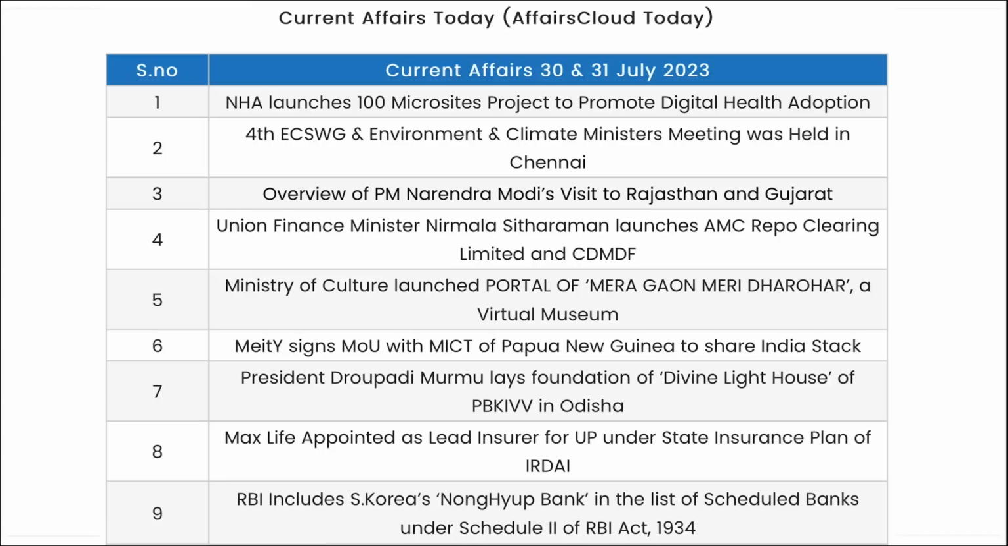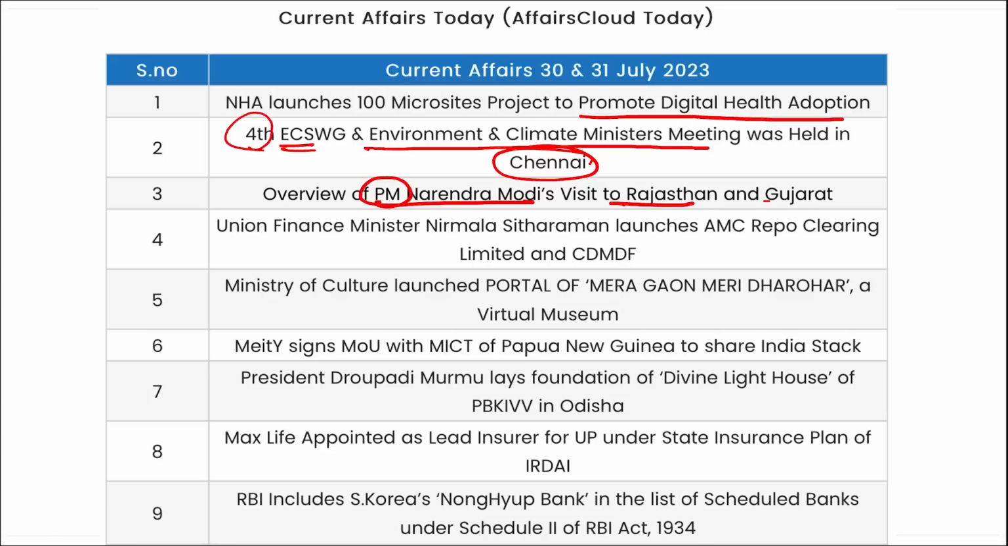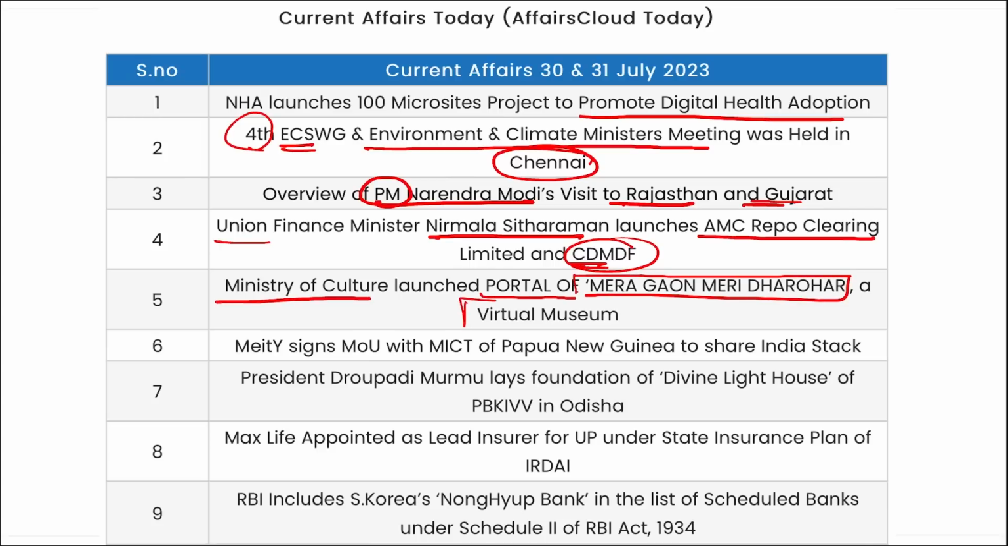Now let's go for a quick revision. NHA has launched the 100 microsite project to promote digital health adoption. Then the fourth edition of the ECSWG and Environment and Climate Ministers meet was held in Chennai, Tamil Nadu. Prime Minister Narendra Modi visited Rajasthan and Gujarat. Union Finance Minister Nirmala Sitharaman launched the AMC report clearing remitted and CDMDF. Then the Ministry of Culture launched the portal Mera Gaon Meri Dharohar. This is a virtual museum.